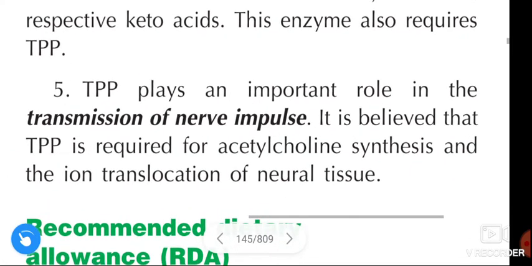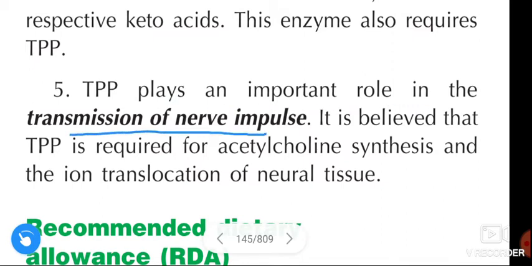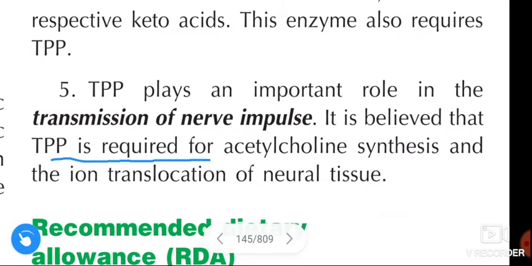Next, thiamine pyrophosphate plays an important role in the transmission of nerve impulse. It is believed that thiamine pyrophosphate is required for acetylcholine synthesis and the ion translocation of neural tissue.